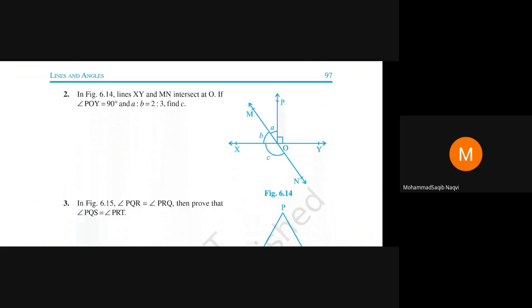In figure 6.14, lines XY and MN intersect at O. If angle POY is equal to 90 degrees and A is to B is equal to 2 is to 3, then find C. We have to find the value of C. How can we find it? First, we are drawing a figure.